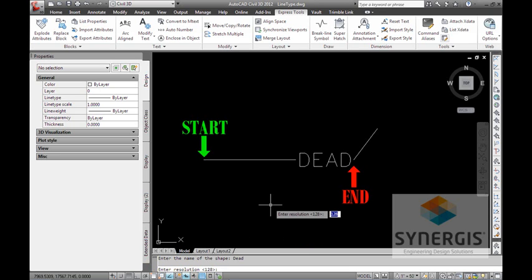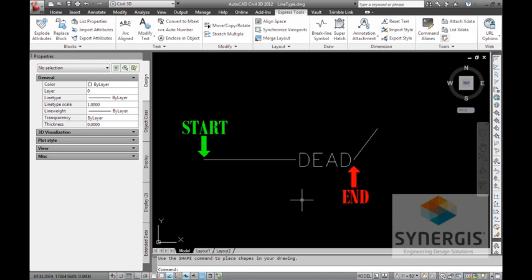Resolution. Okay, this is where it gets a little bit tricky if things are a lot larger. Now this one's fairly simple. There's not that much, so 128 bits is going to hold this particular piece. I'm going to leave 128. I'll hit enter. Where's my insertion point? Just like a block, when I insert this back into the drawing, where's it going to be attached to? Since I have some nice geometry already, I'm going to say that this point right here is my insertion point. And then it wants us to select our objects. So I'll go right over the top, get all my pieces there, and I'll hit enter.